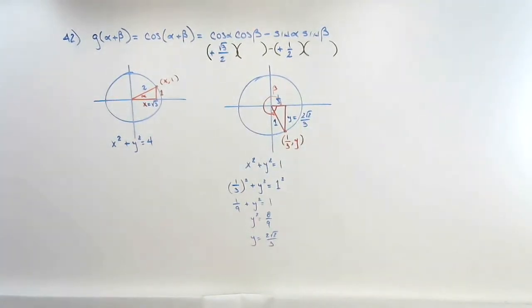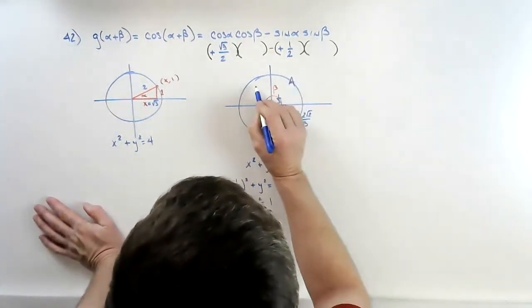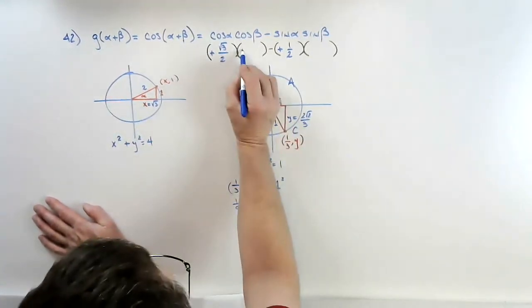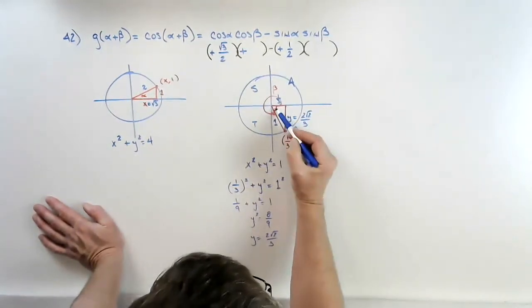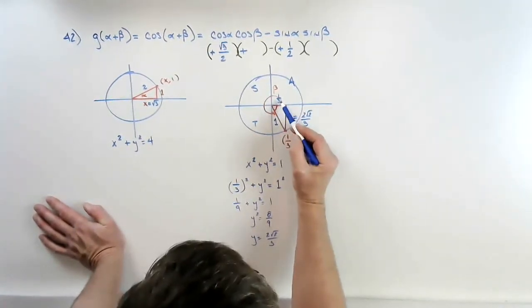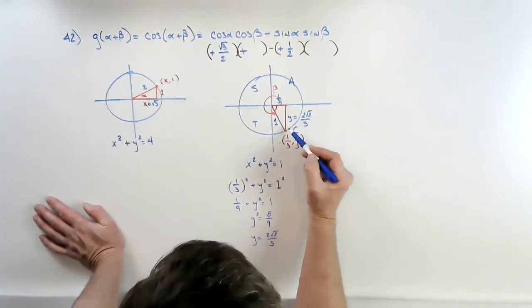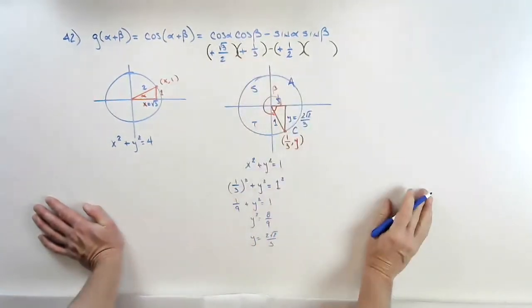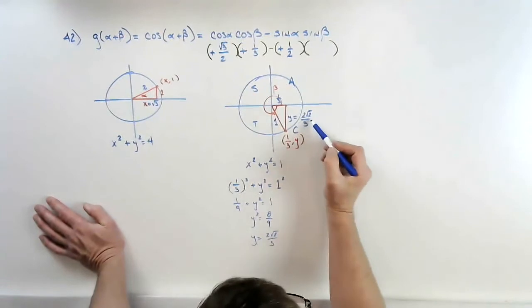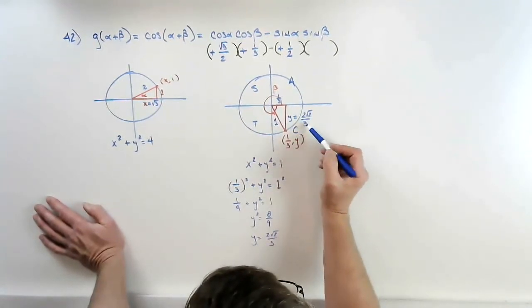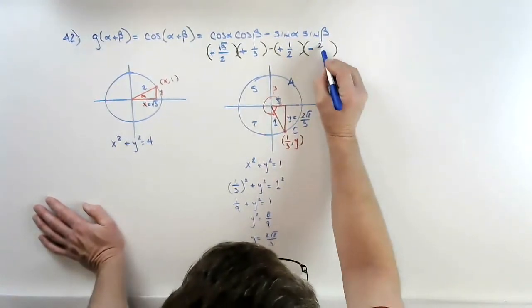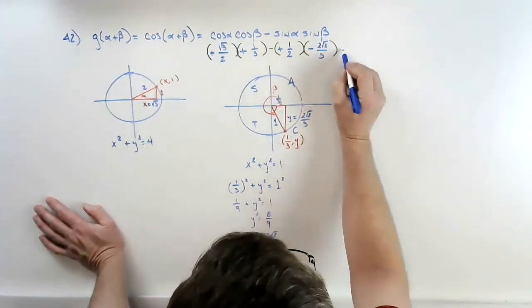Now we have to find the cosine of beta. All students take calculus. So cosine is going to be positive. We're in the fourth quadrant, so I'm going to put a plus right there. Cosine, this is my reference angle. Cosine is adjacent divided by hypotenuse. 1/3 divided by 1, 1/3. Sine is opposite divided by hypotenuse. 2 root 2 divided by 3. Now sine is going to be negative. We're in the fourth quadrant, so it's going to be negative 2 root 2 divided by 3.